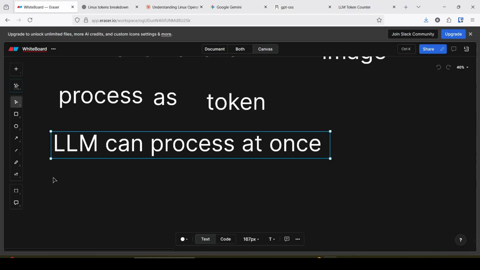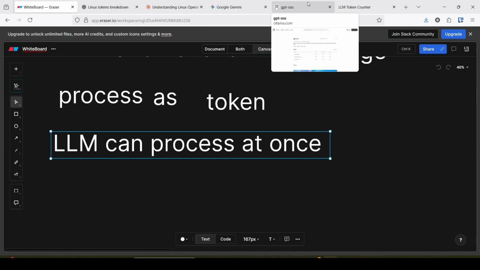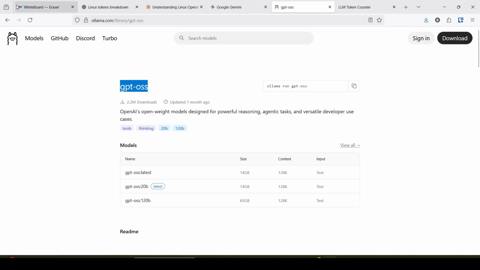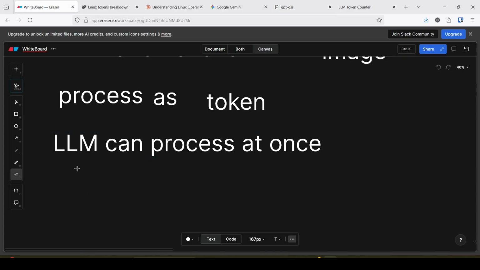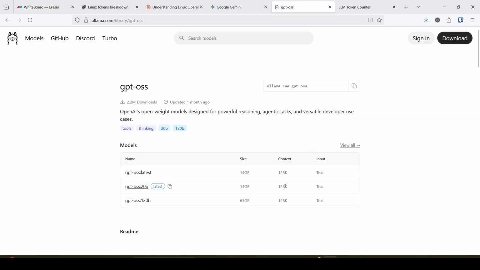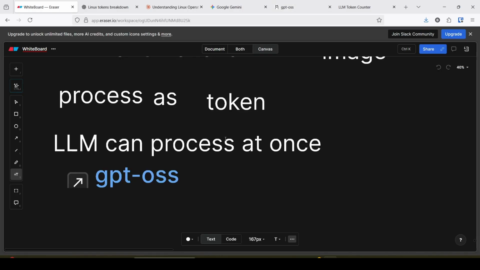So GPT OSS can process 120k tokens at once. Several models have the capability of processing different numbers of tokens.